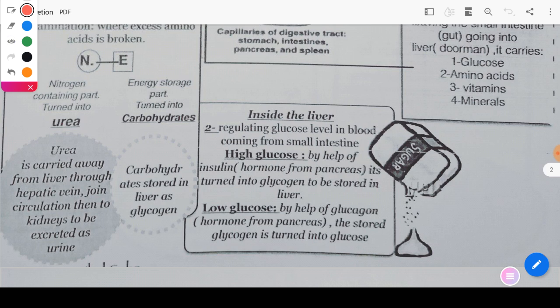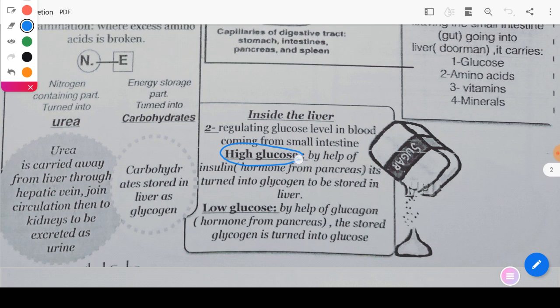The last point about the liver explains the glucose level or the glucose concentration. Inside the liver starts the regulation of the glucose level inside the blood. And we know that the glucose comes to the liver from the small intestine.